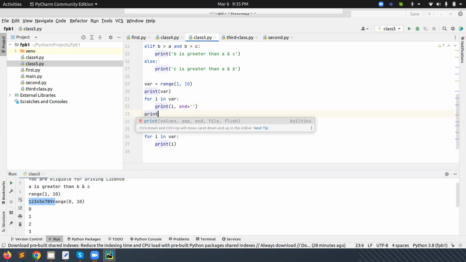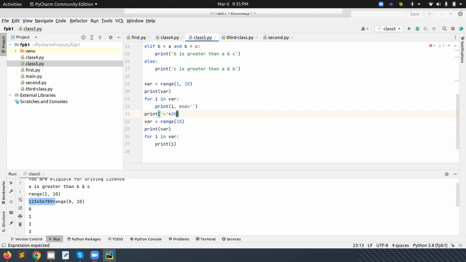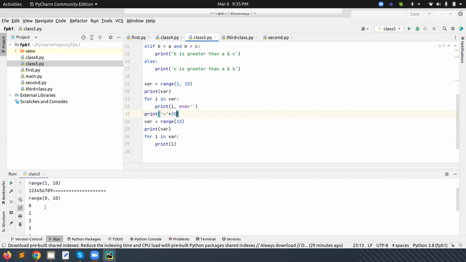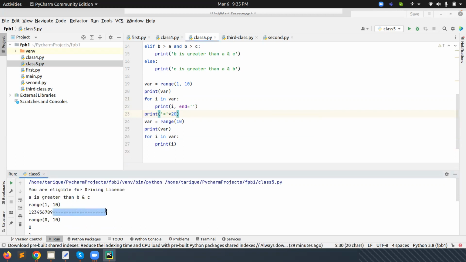So for example, if I am giving here a print and multiply 20, we have already seen it will print 10 times. So you can see here it's printing from here. Why? Because we have done this end. Okay, if we don't want to give anything here, automatically it will come, and then you can see here it's coming on the new line.